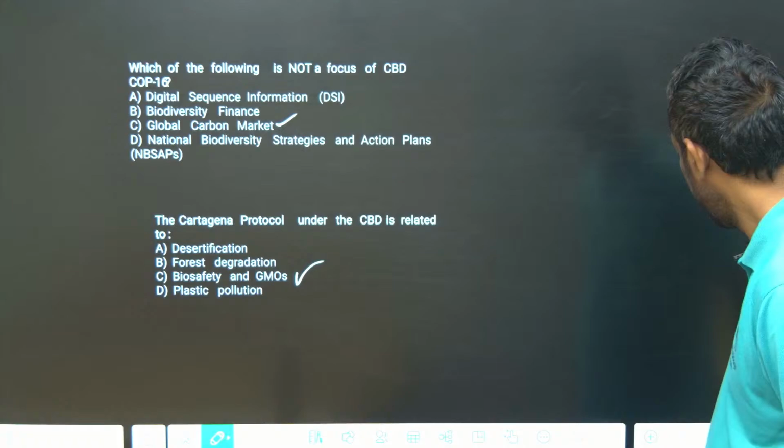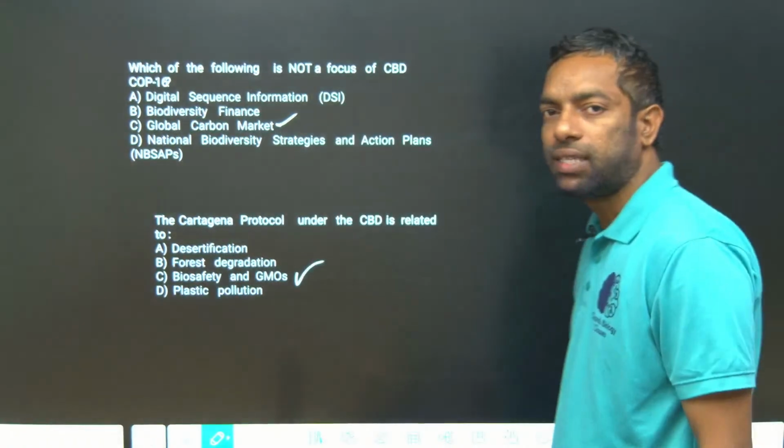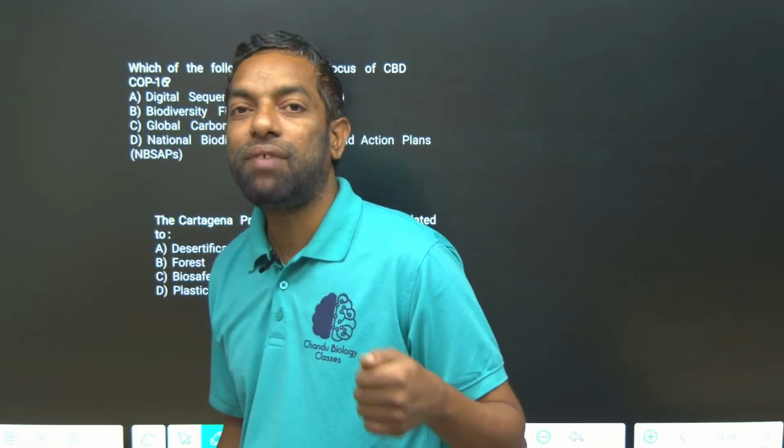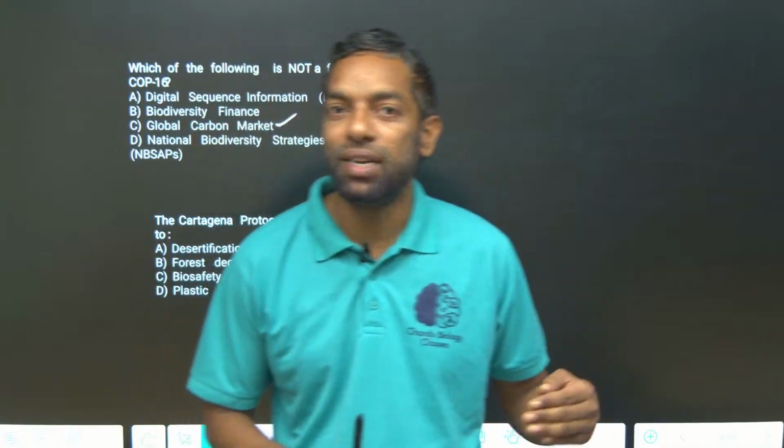Next class we are going to discuss COP16 of the CBD, the Convention on Biological Diversity, at 3:30.